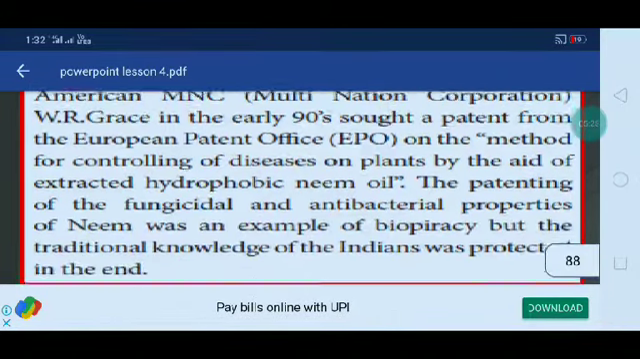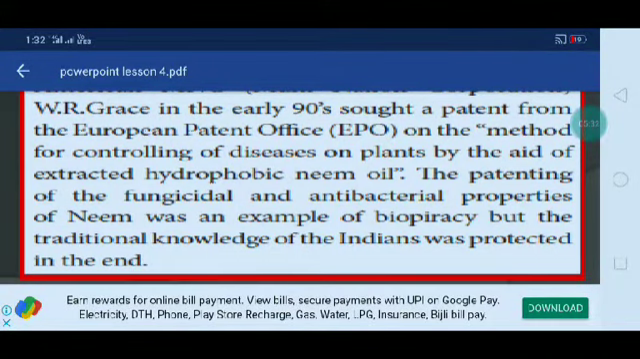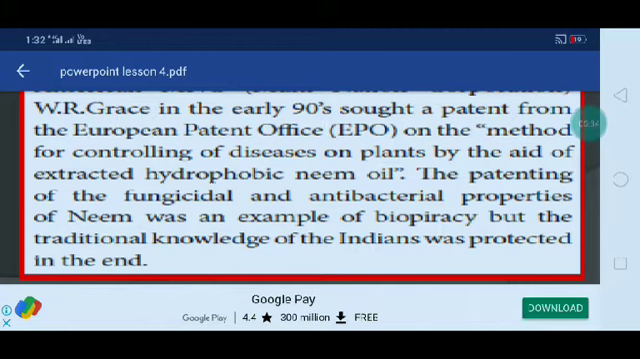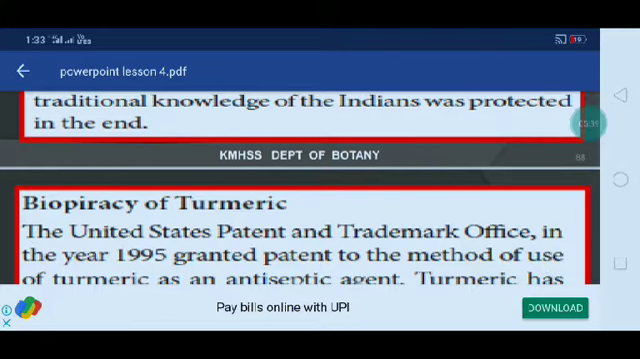The patenting of the fungicidal and antibacterial properties of neem was an example of biopiracy, but the traditional knowledge of the Indians was protected in the end. The next one is turmeric.